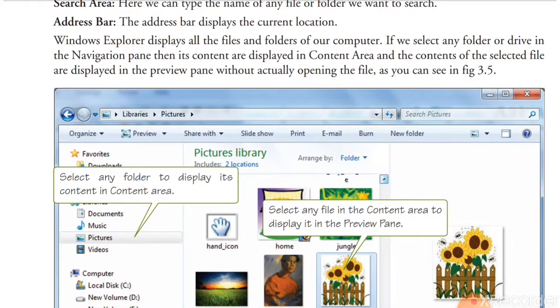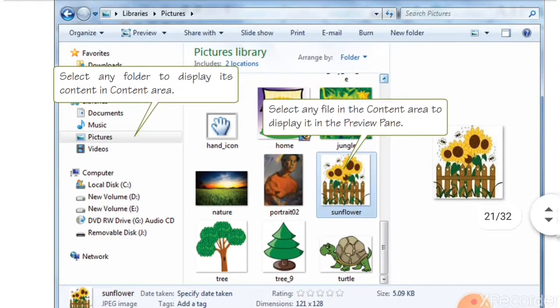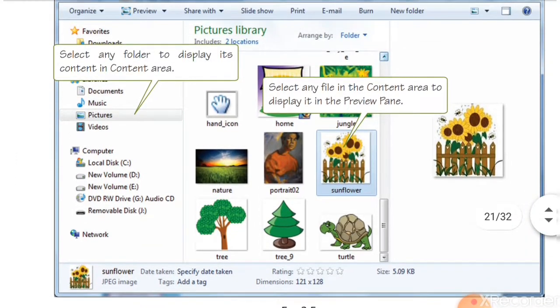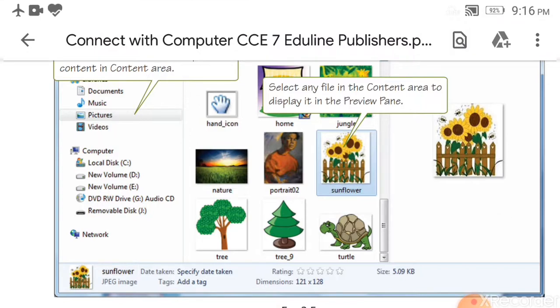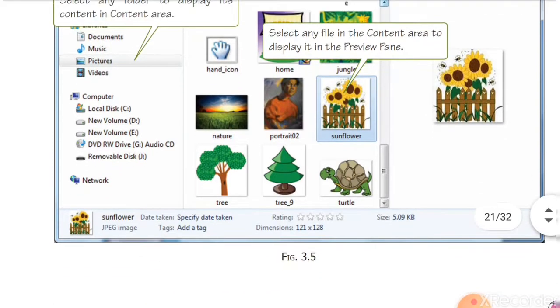Again, see the same example. Here the Pictures folder is selected, and in the content area there are many files. If you select any file, in the preview pane you see the actual image in a large view. Understood?